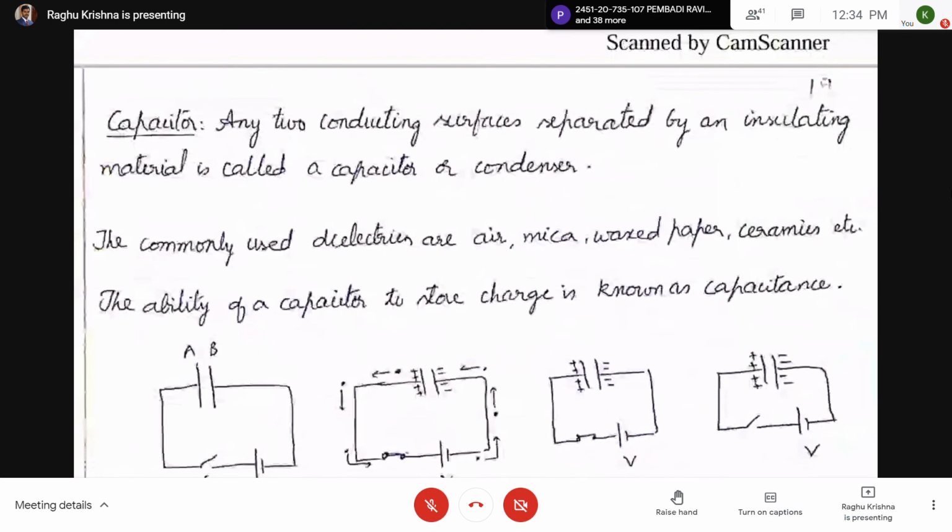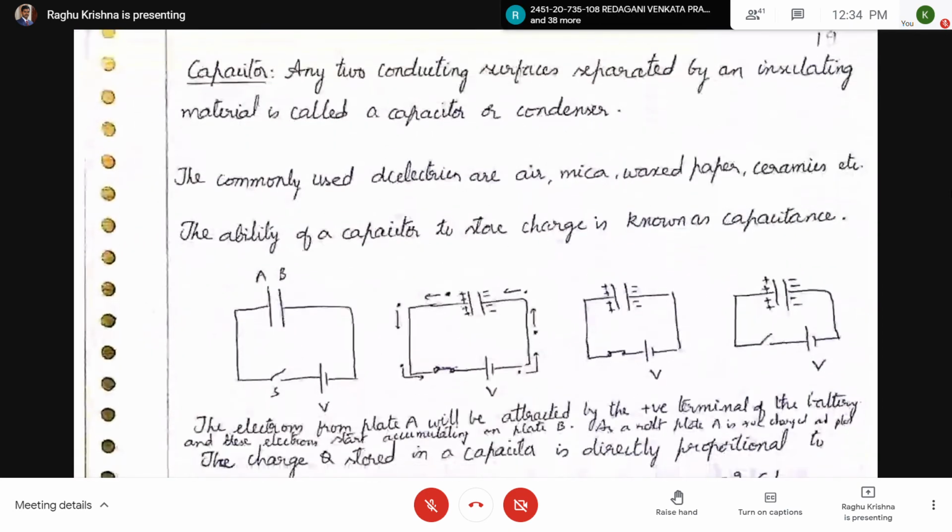So what is the capacitor? Any two conducting surfaces separated by an insulating material is called a capacitor. Capacitor is also called as condenser. Any two conducting surfaces, any two metal parts, separated by an insulating material is called a capacitor or condenser.